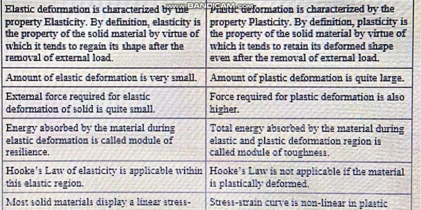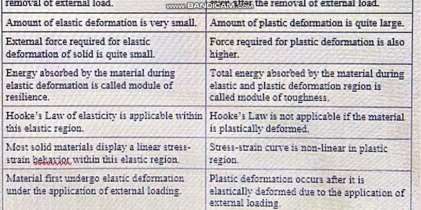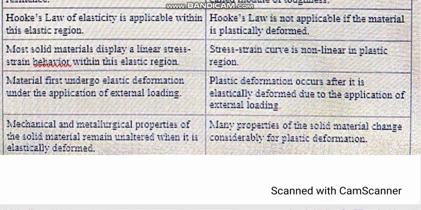Hooke's law of elasticity is applicable within the elastic region, whereas in case of plastic deformation, Hooke's law is not applied. Most solid materials display a linear stress-strain behavior when they undergo deformation in the elastic region. In the plastic region, the stress-strain curve is non-linear, generally parabolic. Materials first undergo elastic deformation, then they convert into plastic. In elastic deformation, the mechanical properties of the solid remain unchanged, whereas in case of plastic, many properties of the material change.